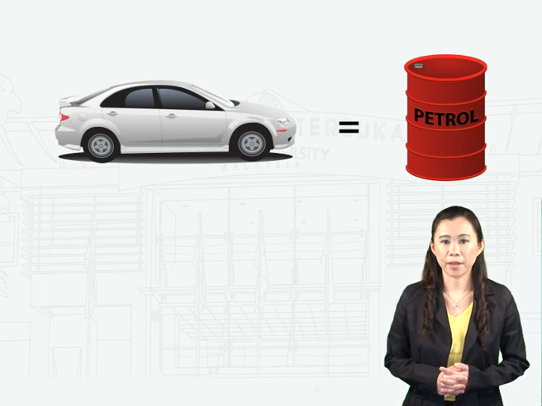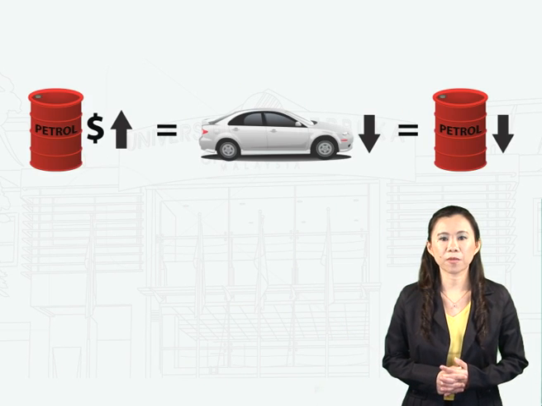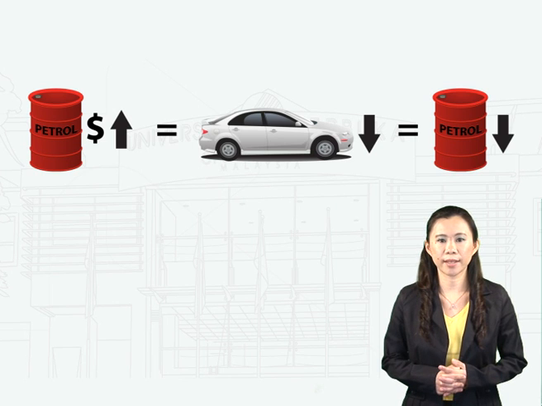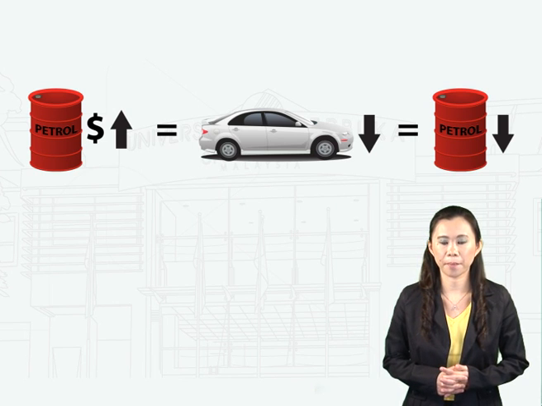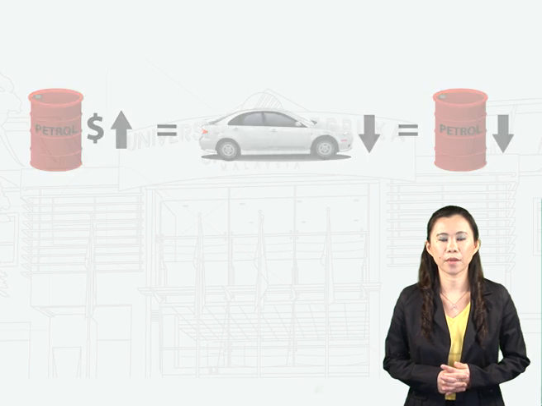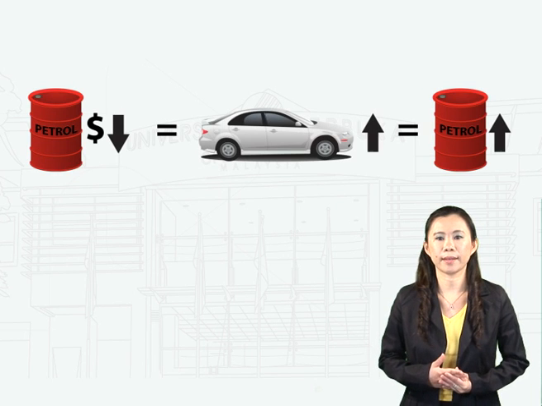Complementary goods are goods that can be consumed together to get satisfaction. Examples of complementary goods are car with petrol and pen with ink. Now, assume the example of car with petrol. The price increase of petrol leads to decreased quantity demanded for both petrol and car. The opposite happens if the price of petrol decreases.